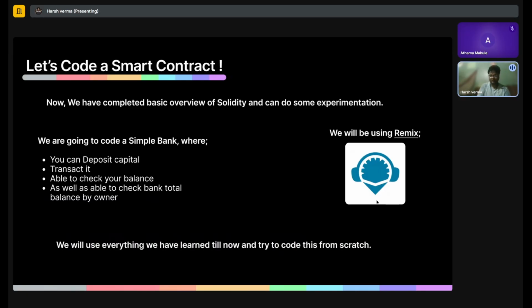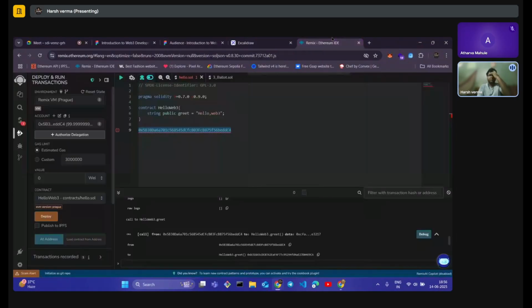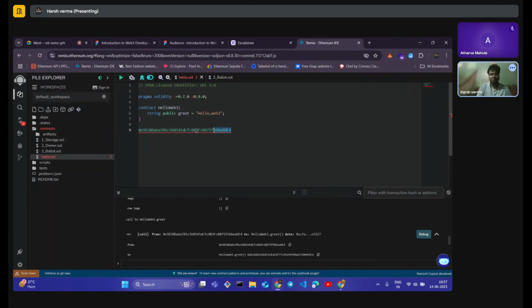We are going to use Remix only, and I'm going to code this from scratch with you, so try to keep up with me. I will explain each and every step while doing this. First of all, go to the Remix IDE and go to the files. I'm just going to delete this, sorry, and I will create a new file. We will name it bank.sol.